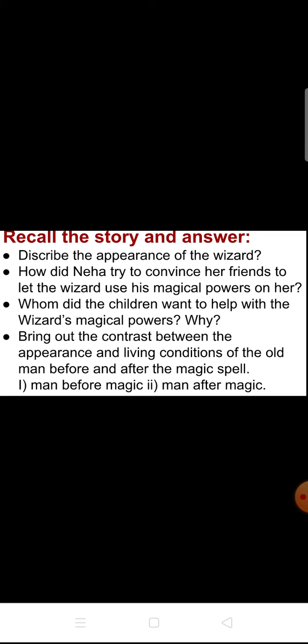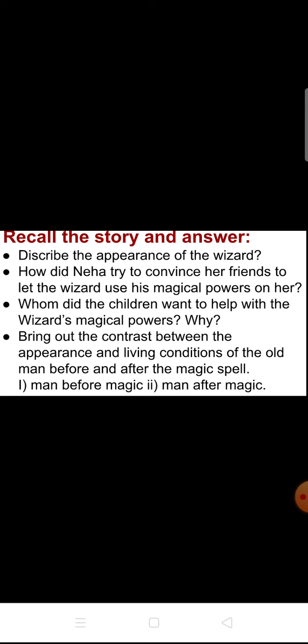Like that, Neha convinced her friends. How is she convincing her friends to get the magical spell? You have to write down the answer. It's very simple.